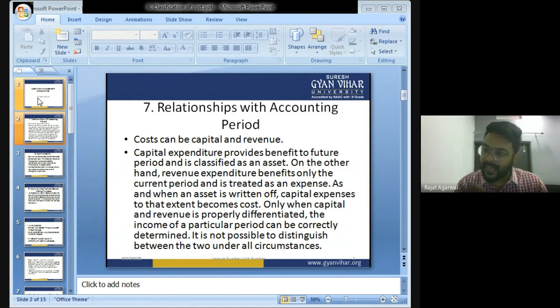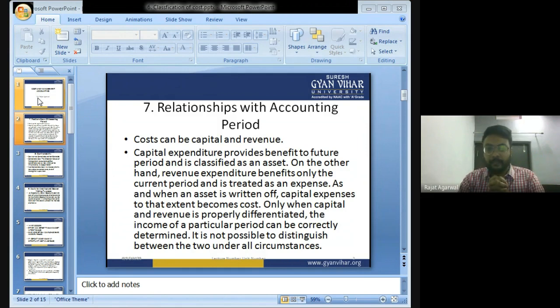What is capital expenditure? Capital expenditures are those expenditures which provide benefit to future periods, and that's why they are classified as assets.